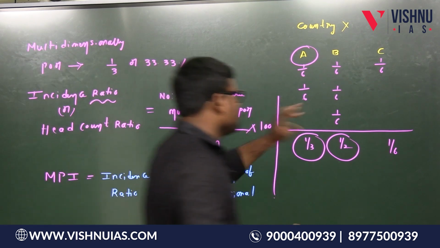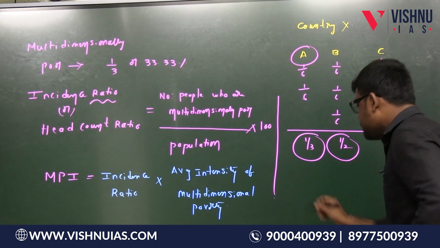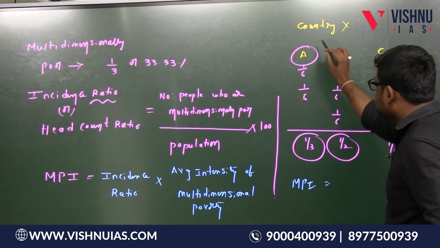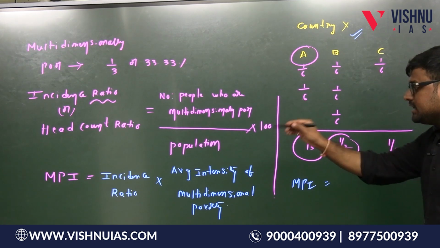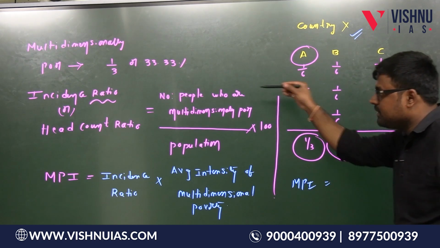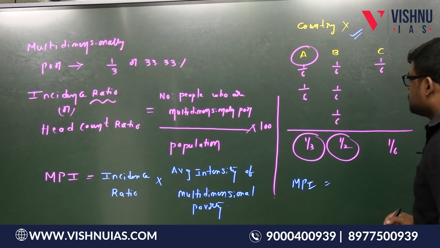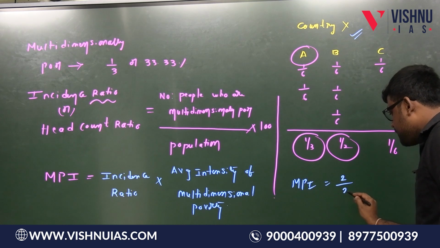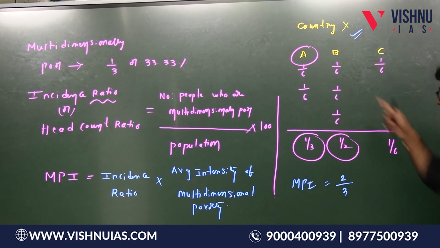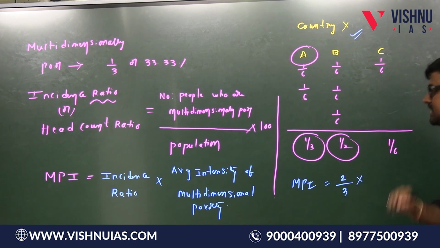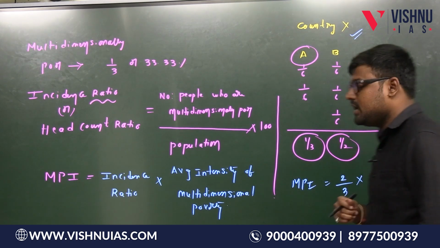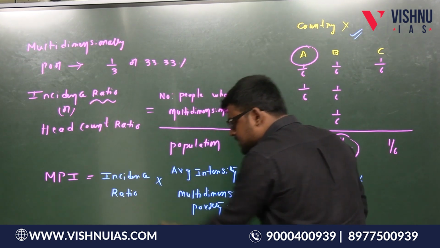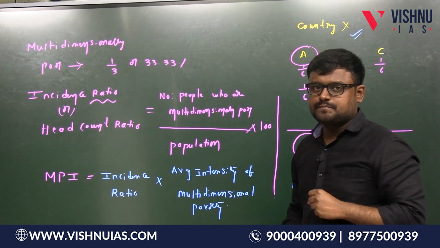Suppose we go to this country and calculate the multidimensional poverty index here. The multidimensional poverty index for this country X is equal to incidence ratio. What is incidence ratio? Number of people who are multidimensionally poor, only 2, divided by the total population of that country, that is 3 people, into the average intensity of the multidimensional poverty. So we can say like this, MPI is equal to incidence ratio into intensity ratio.